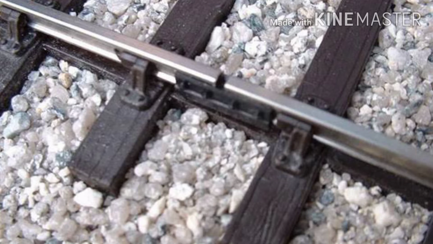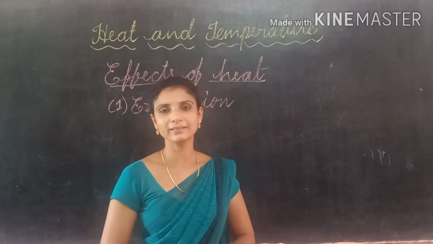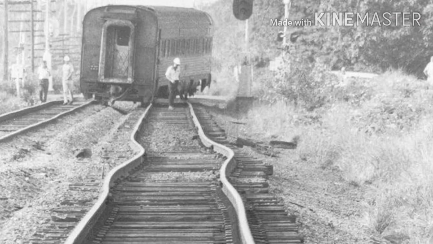During the summer season we can see the temperature increases. So these rods take the energy from the heat of the sun and the particles present in the metals move faster and faster, and if they take more and more heat energy, they leave their place, which means the metals expand. Assume they do not leave gaps like that, what will happen? During summer, metals take more and more energy and expand. If there is no gap for their expansion, they bend.